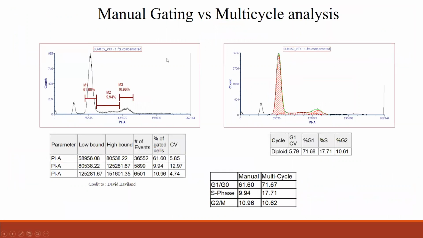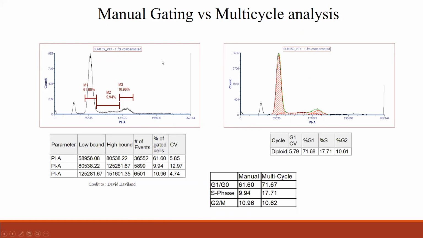Finally, this is the comparison between manual gate and multi-cycle analysis. This plot is provided by David Haviland, who is director of the core facility at Methodist Hospital.